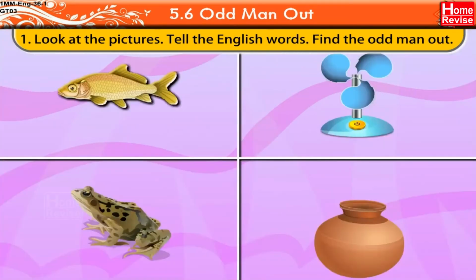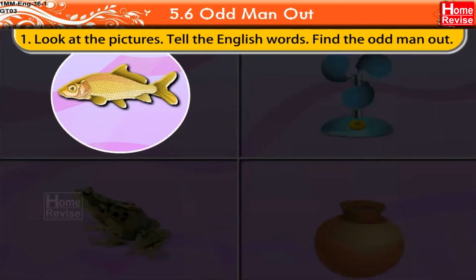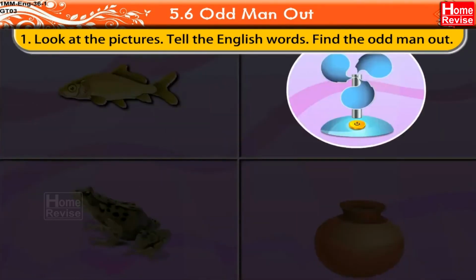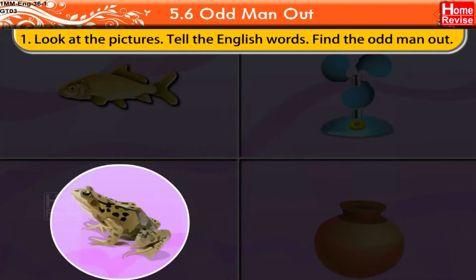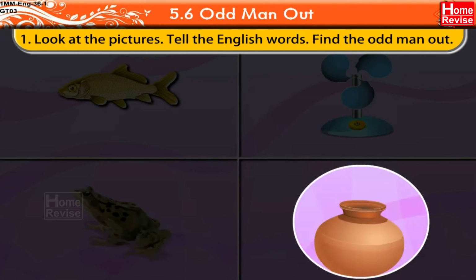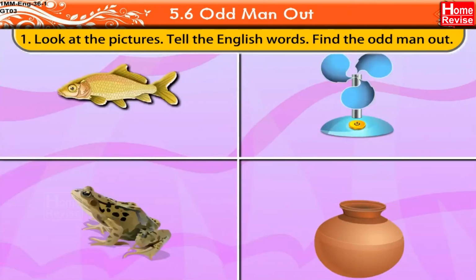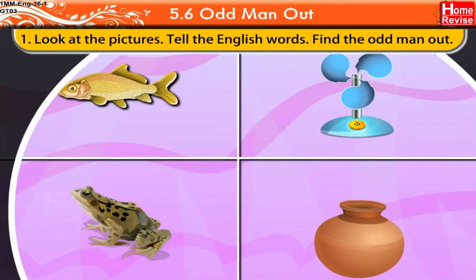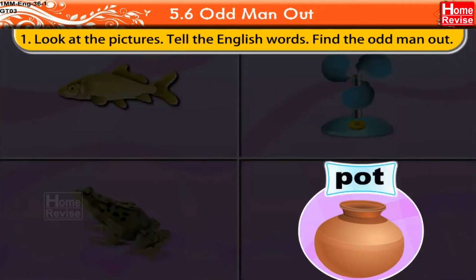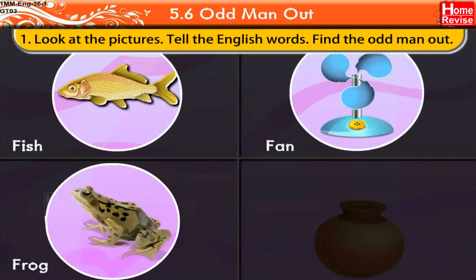Next set of pictures is this. This is a fish. This is a fan. This is a frog. And this is a pot. Which is the odd man out? Right. Pot is the odd man out because fish, fan and frog all begin with letter F.